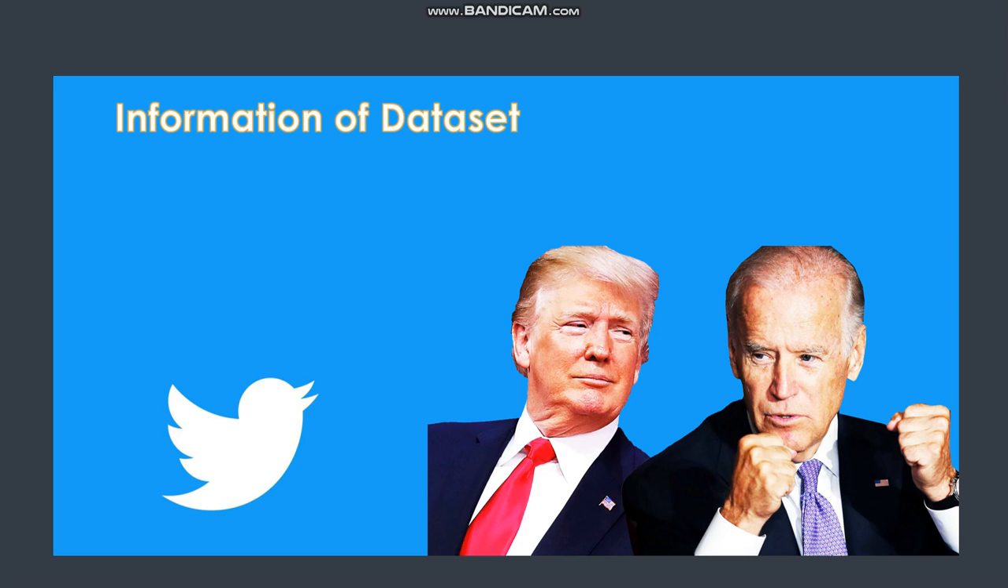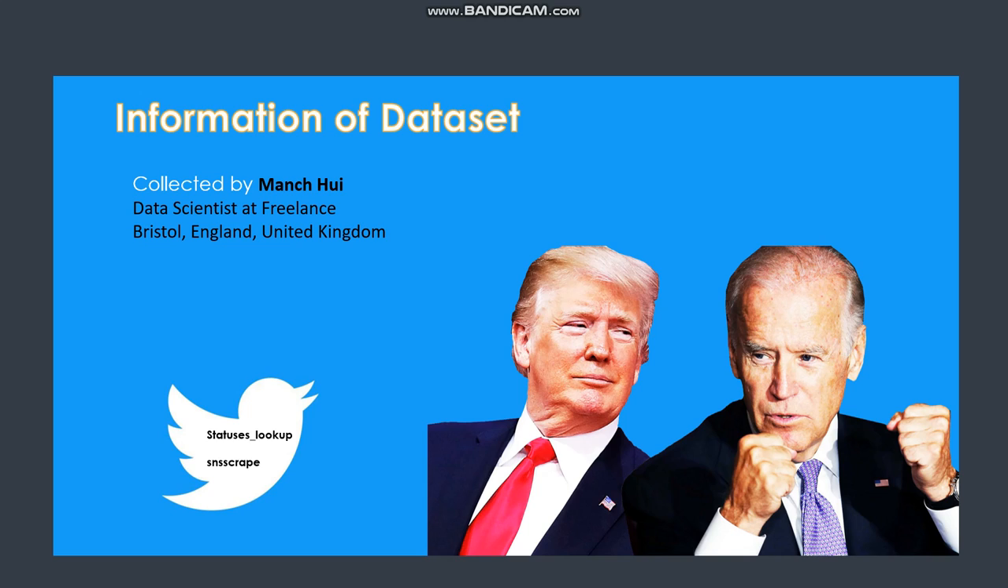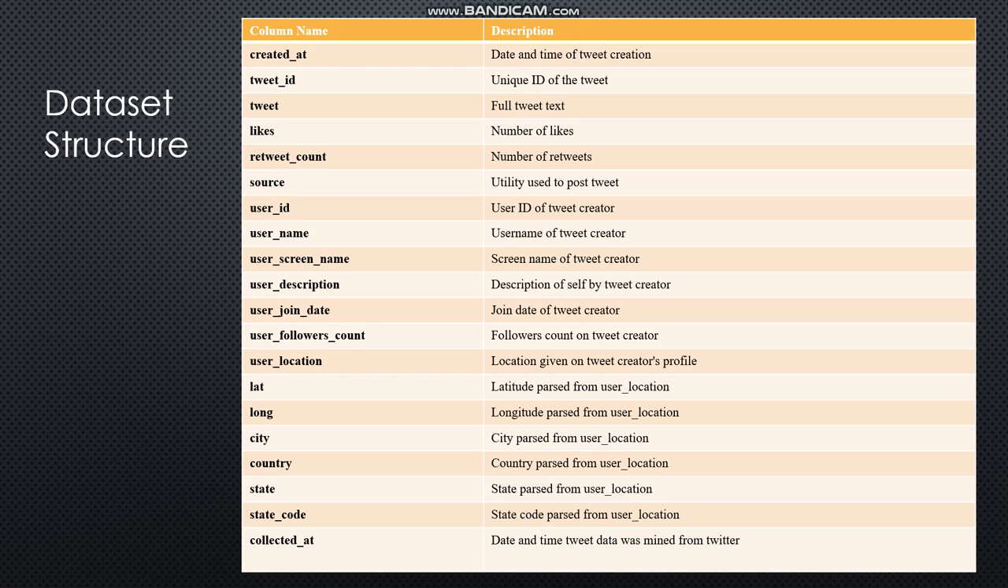First, let's talk about the information of the dataset. The dataset is Twitter data collected by using the Twitter API status lookup and SNScrape for the keywords of the names of the two candidates. The time period is between October 15th and November 8th, 2020, which is before and during the election. The dataset includes two CSV files, one containing information from Twitter users about Biden and the other about Trump.